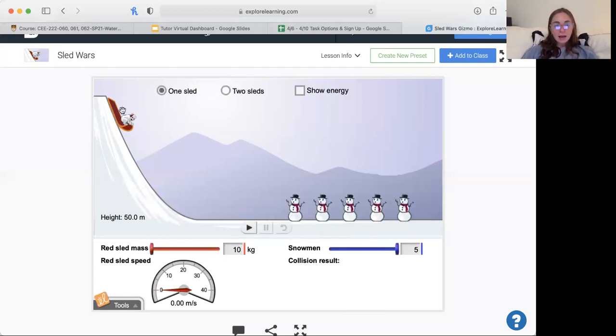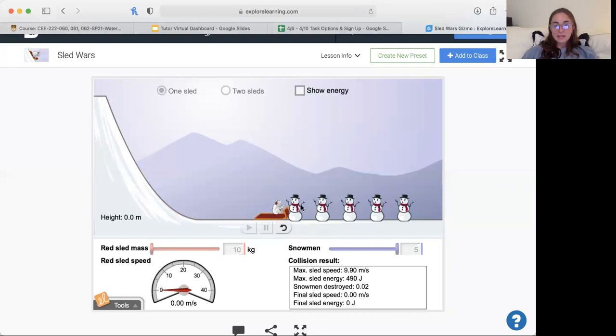You can see the polar bear or whatever is up here. Its weight is less, and say the height is less. It's not really going to get anywhere. It doesn't even touch the first snowman.